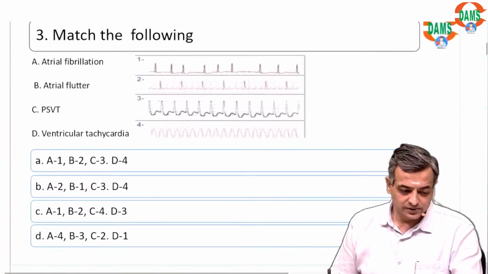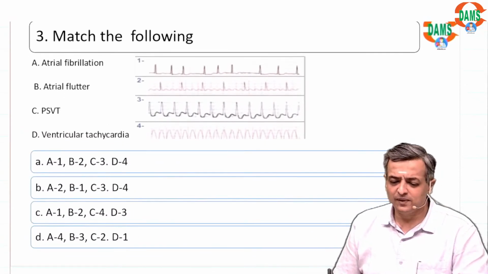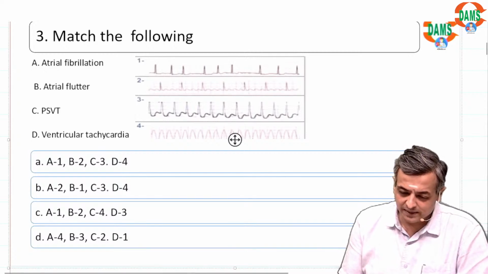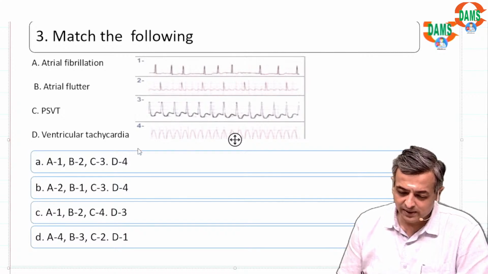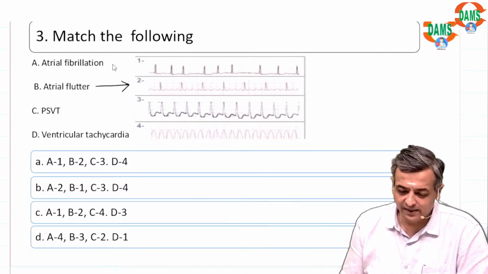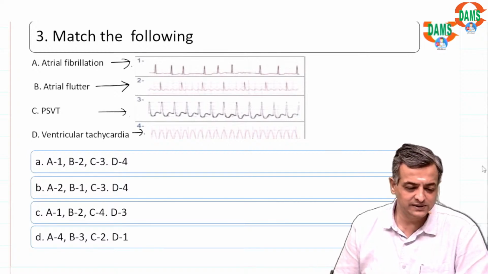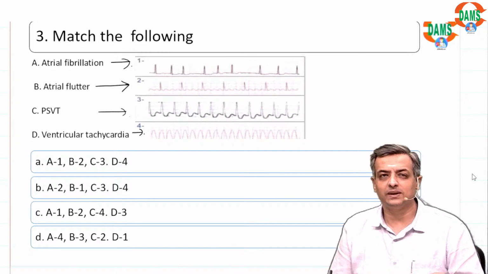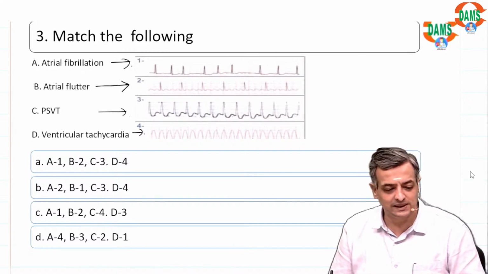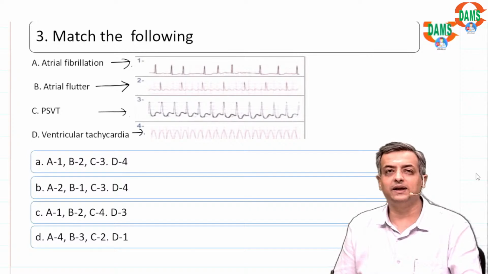The match the following was also very clear. When the patient has a regular rhythm, we had PSVT. Where there is irregular rhythm, there was flutter, and atrial fibrillation was also present, along with PSVT and ventricular tachycardia. This is just matching, and you can choose the options correctly in the exam. I'm sure we got that option right.